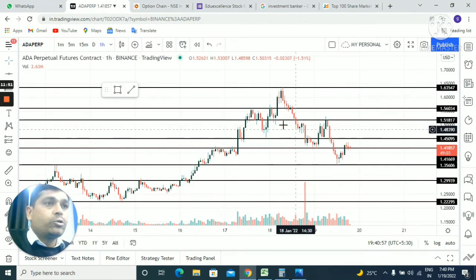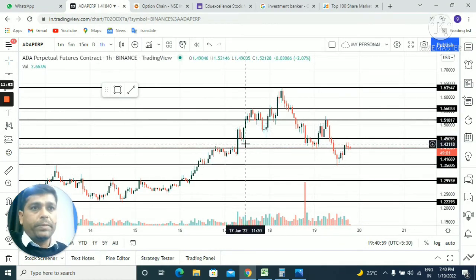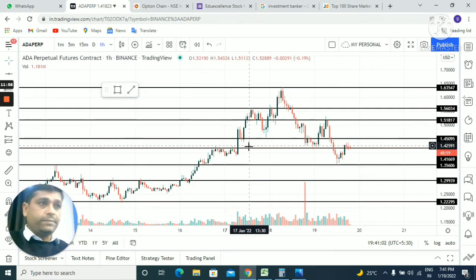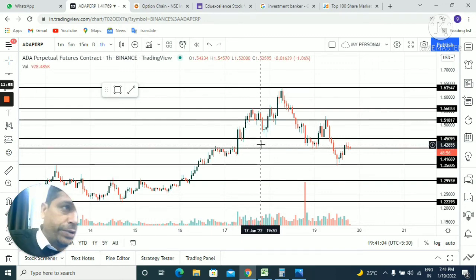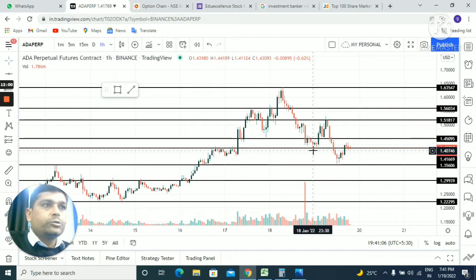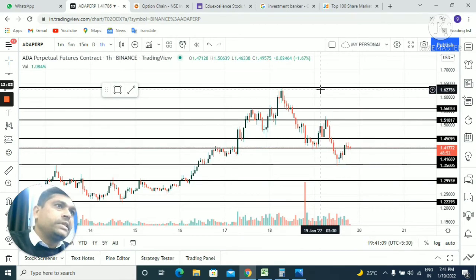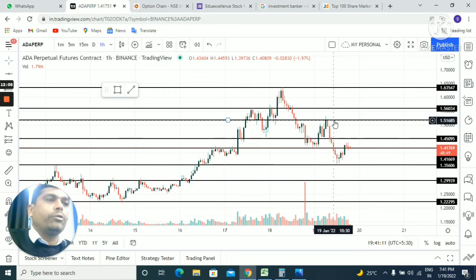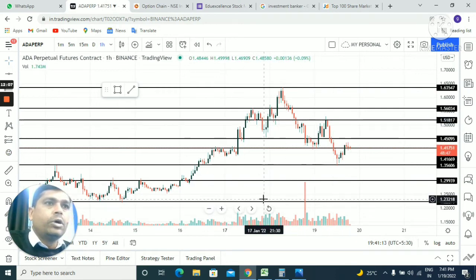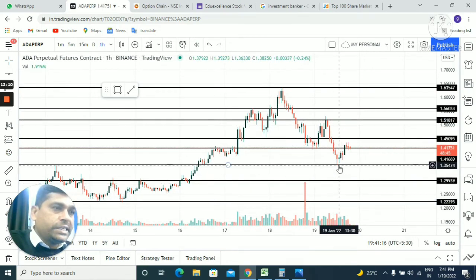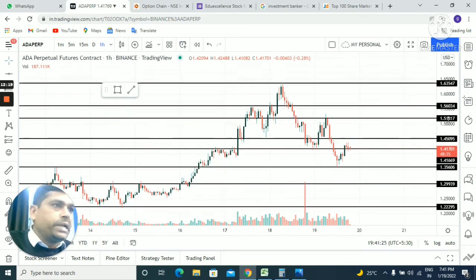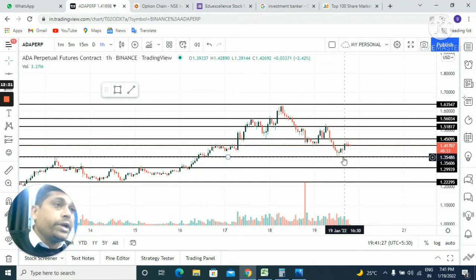Now when I say how to enter in the market, first when we do the trade setup, we have to identify the trend of the security, then the area of value. So support and resistance lines, all these lines are your areas of value from where you will enter in the market. Now what I will suggest, this is the support line. When price breaks this level and gives further confirmation to the downside, we will enter in the market. So we have to wait for the further confirmation.